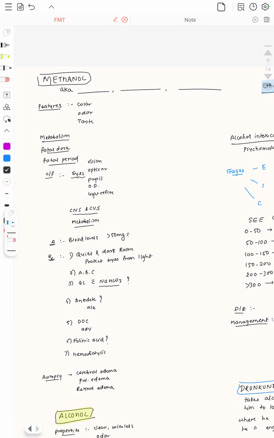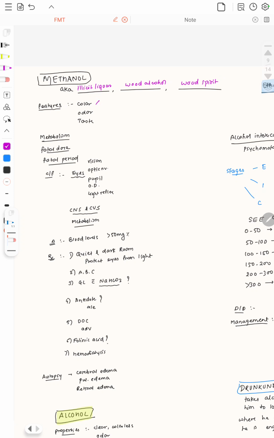Starting with alcoholism, that is inebriant poison, that is going to be a CNS depressant. So starting with the first thing, that is going to be methanol. Methanol is also called illicit liquor, or wood alcohol, or wood spirit. Now, very important, what are the features of methanol?